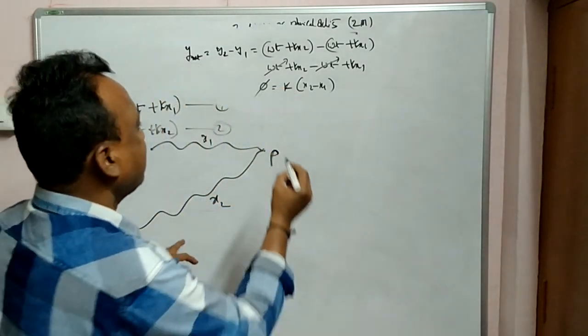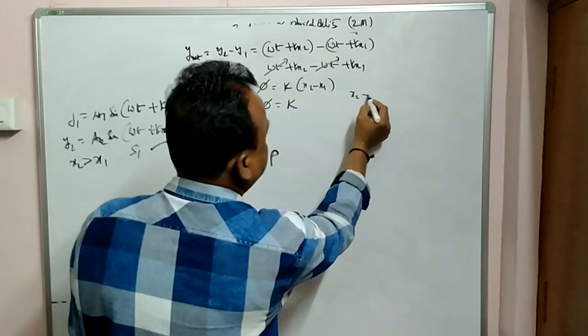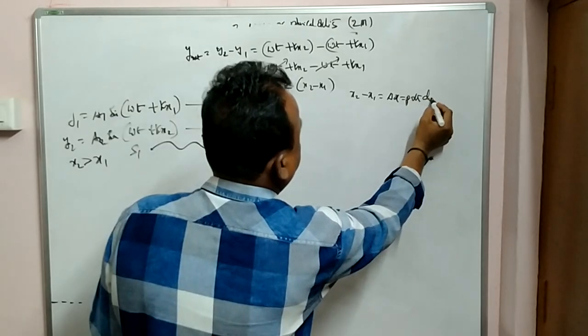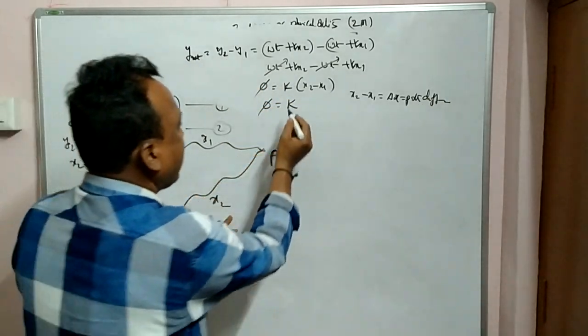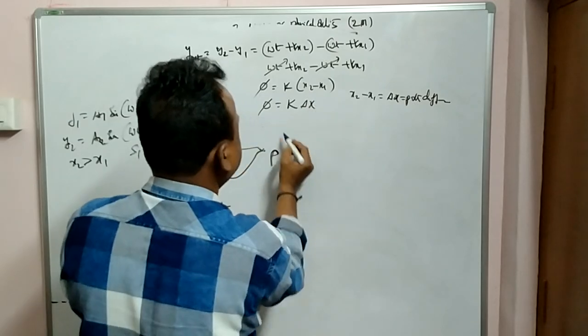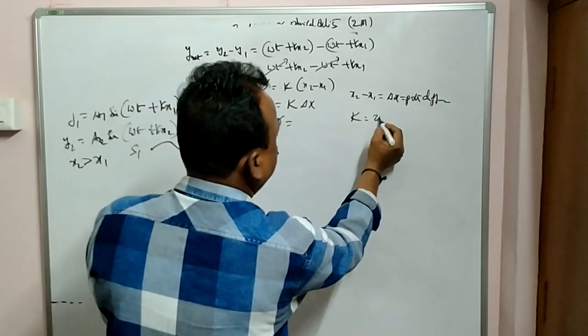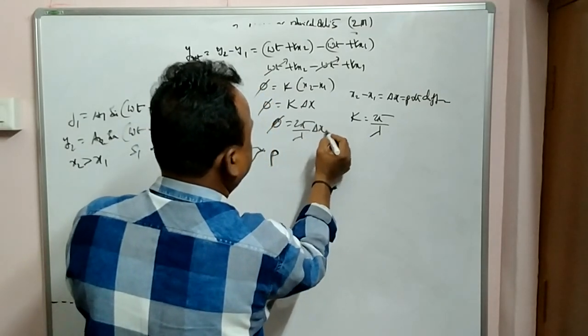Therefore, phi is equal to k into (x2 minus x1). What is x2 minus x1? Delta x, the path difference between the two waves. So I can write phi is equal to k into delta x. What is k actually? 2 pi by lambda. So phi is equal to 2 pi by lambda into delta x.